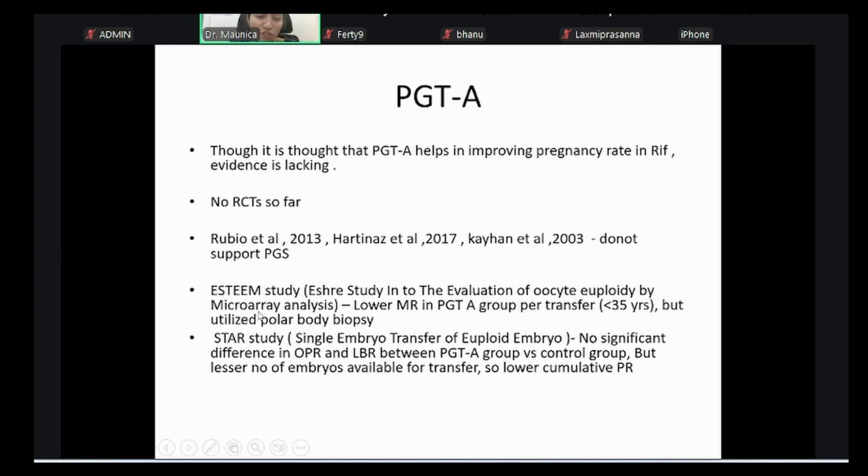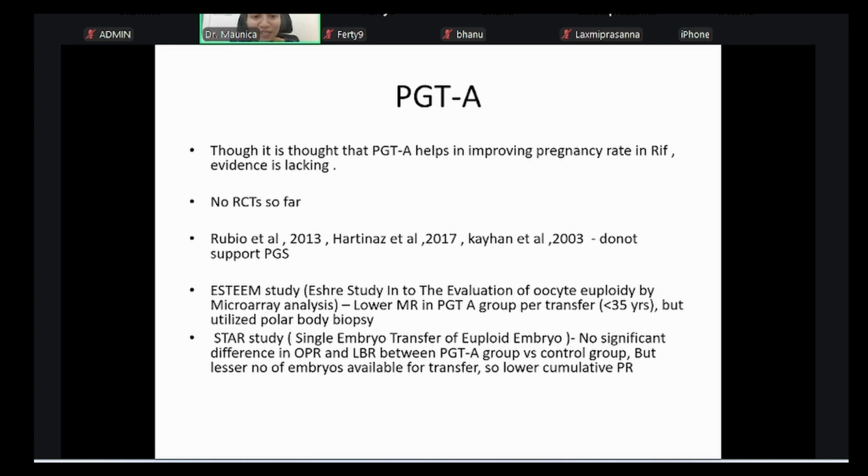But this evidence cannot be admitted because they did polar body biopsy, while we do blastocyst trophectoderm biopsy. Next came the STAR study, single embryo transfer of euploid embryo. No significant difference was found in ongoing pregnancy rate and live birth rate between the PGTA group versus the control group. So there is no difference. They are not supporting it.